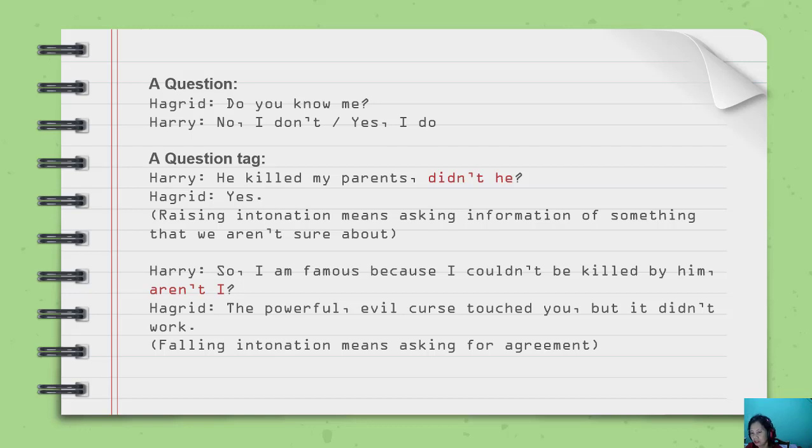That's why Hagrid answered, the powerful evil curse tried to kill you, but it didn't work. This is not the answer, but this shows that Hagrid agrees to what Harry concluded. I am famous. This is the reason, the same as this, because I couldn't be killed. So this is the same, the reason of his fame. I am famous, aren't I?